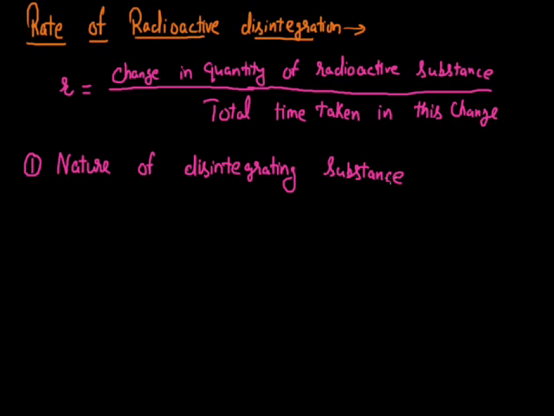Like if one time we have radium as the radioactive substance, and another time we have thorium as the radioactive substance. Since these are two different radioactive substances with different natures, the rate at which these two disintegrate will be different. So the nature of the disintegrating substance decides the rate of radioactive disintegration. And the second factor that affects this rate is the amount of the radioactive substance that is present at that time.